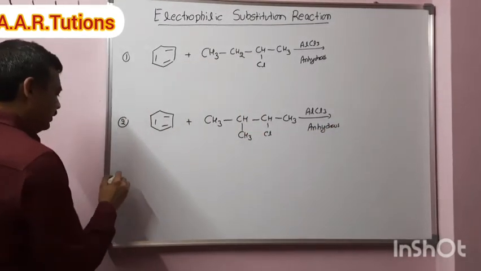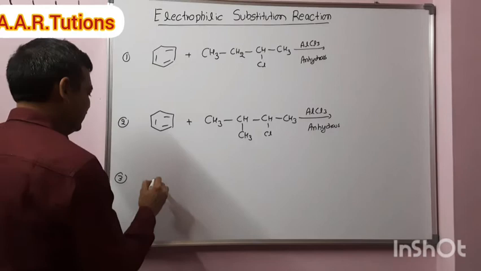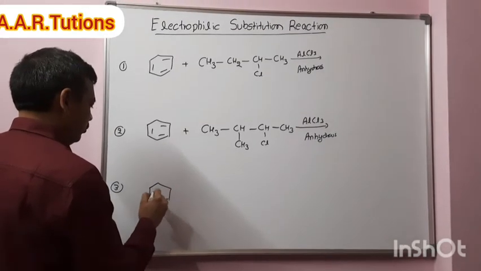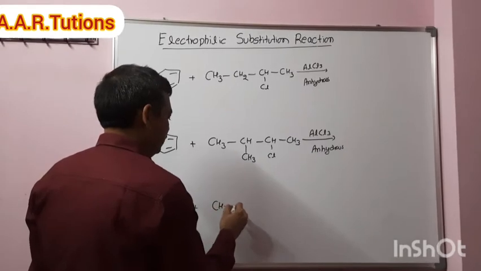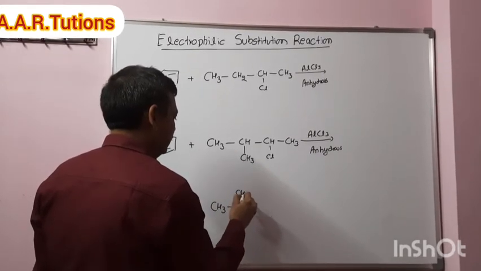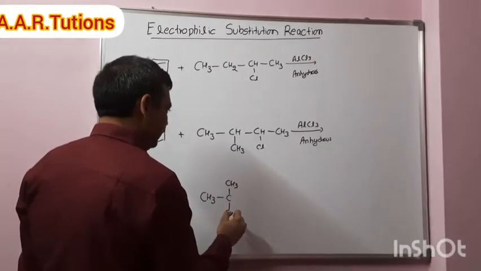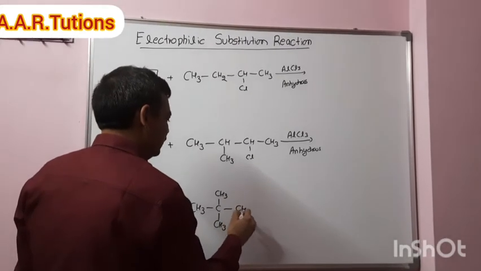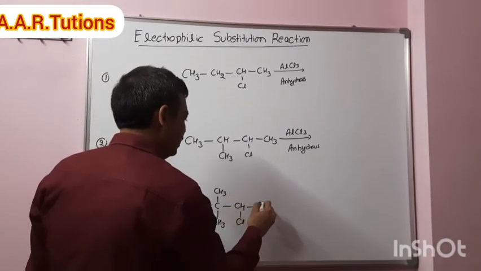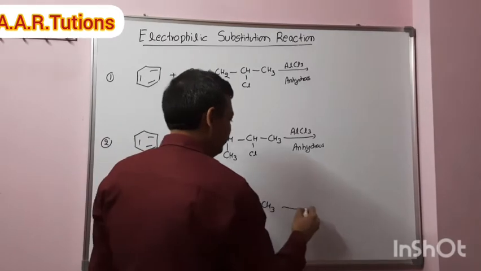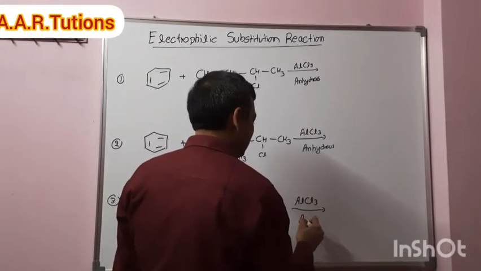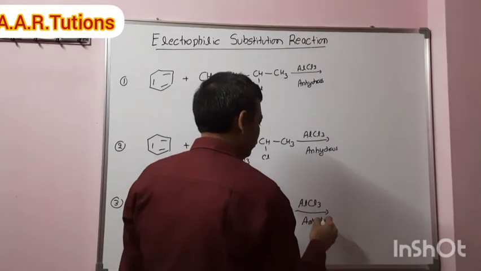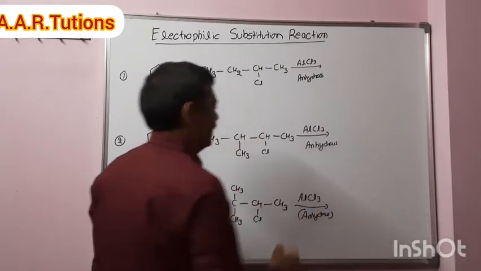Then example 3: when benzene reacts with CH3, CH3, CH3, CH, chloro, CH3 in the presence of anhydrous AlCl3. Write the product directly.